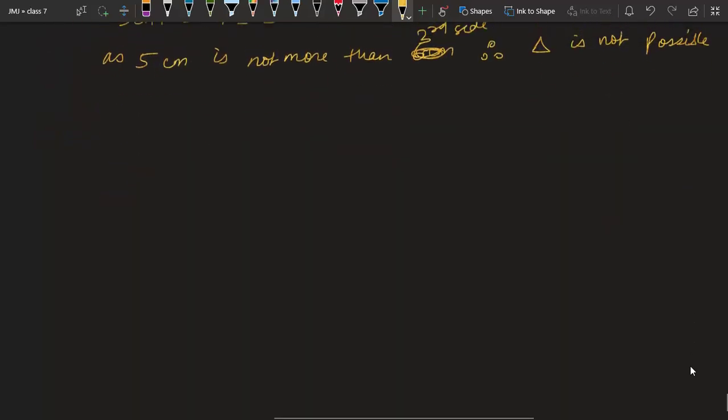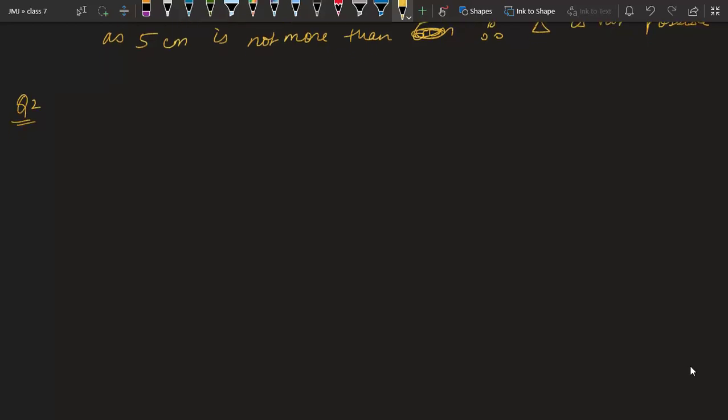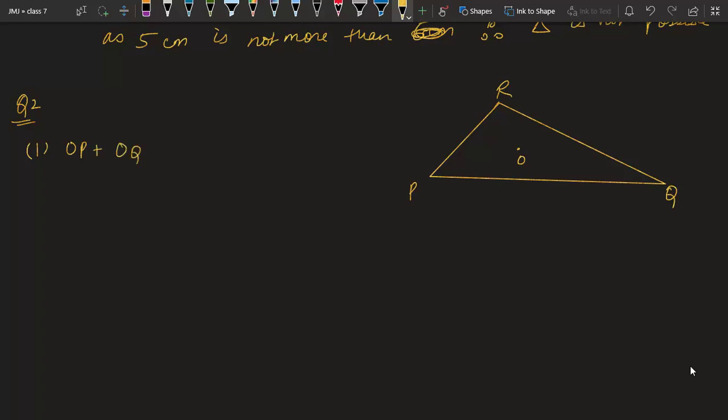Now moving to question number 2. Question number 2 is, take any point O in the interior of a triangle PQR. So we have a triangle first like this. Triangle name is PQR. In this triangle interior we have a point O. The question is saying we have to check first part whether OP plus OQ is more than PQ. Is it true or false? We have to check this.